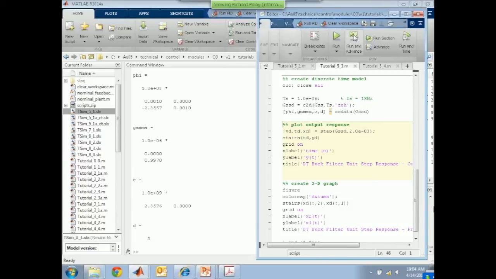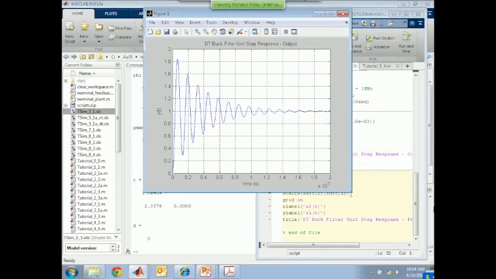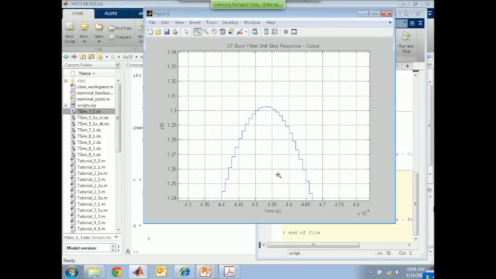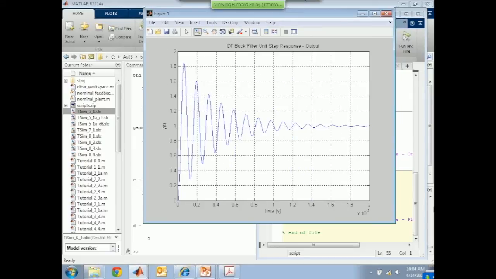But the difference is that when I plot the response here, I'm not using the plot command anymore. I'm using stairs, because this is a discrete time system, so it's going to have values at particular intervals of time. Rather than joining them with a smooth curve, we know it's discrete, so it's better to represent them as a staircase diagram. So you use stairs instead of plot, and when you run this script, you'll find that it looks very, very similar to the continuous time case, but if you were to zoom in on perhaps a part of this, let's pick one random peak, you'll find that it is in fact a steppy thing because it's a discrete time system. So stairs does that for you, whereas plot does not.